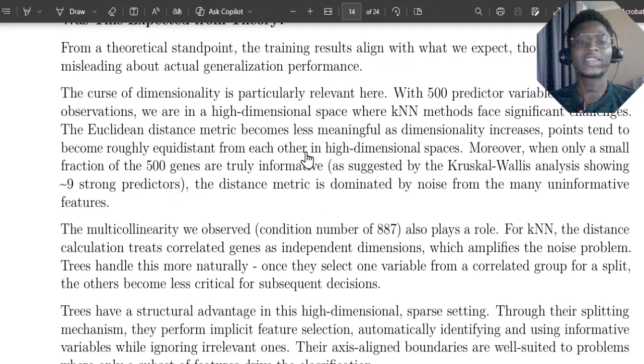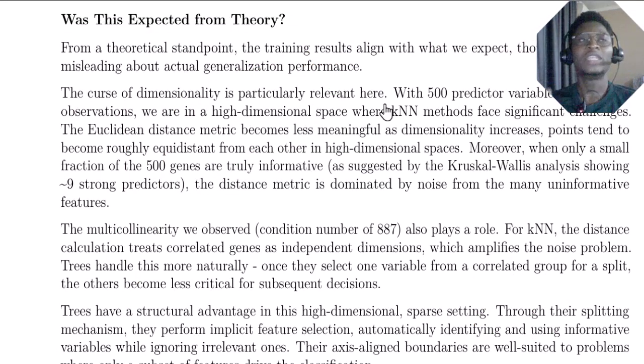From a theoretical standpoint, having the training error minimized for the k-nearest neighbor when we specify k to be 1 is expected, because it has overfit; it has learned the noise. Also, when we specified CP equal to 0 for the tree, that one too performed well. So it's expected because they learn noise along the way. When we test it using that same dataset again, they will perform well.